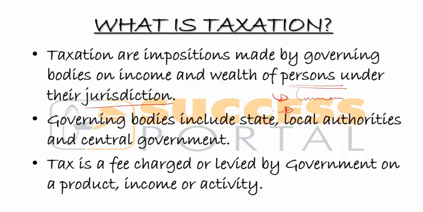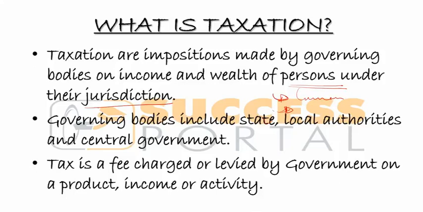Taxation could be seen as a system in which the governing bodies impose on the income and worth of persons under their jurisdiction, while tax is the actual money that we are paying. So tax is a fee charged or levied by government on products, income, and activities.